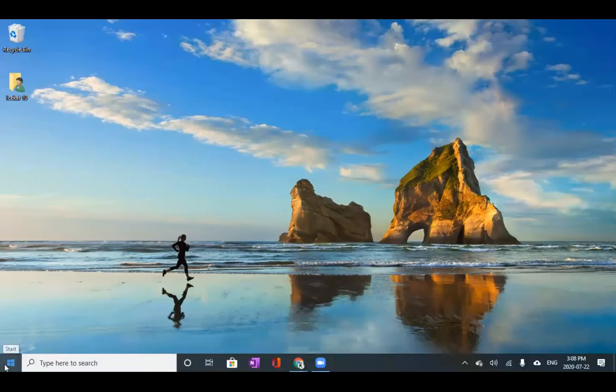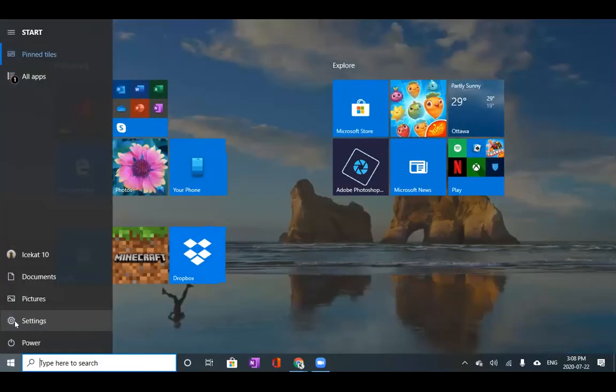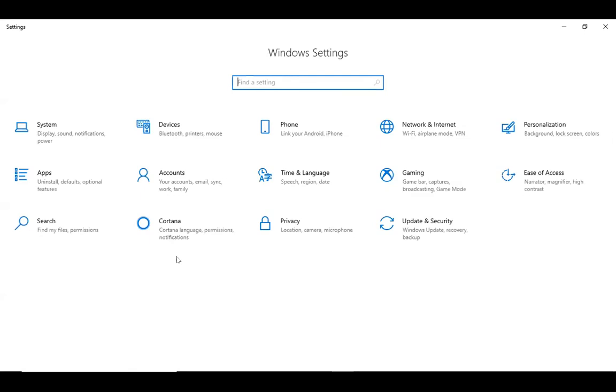So we're first going to go to the start button, and it will say start when you hover over it. You click that and then you'll go to settings. Once you go to settings, you'll get this list. In here, you're looking for the ease of access button. So on my screen, it's right here.